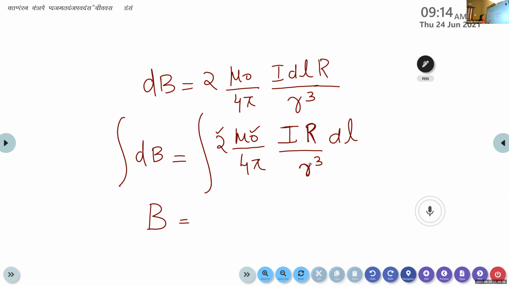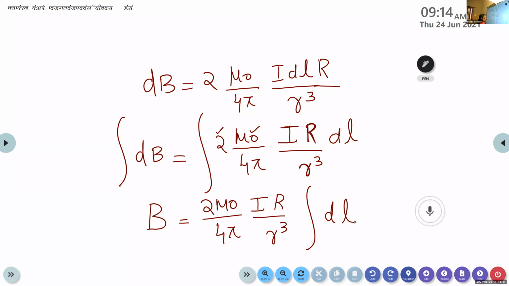So B is equal to 2 into mu 0 by 4 pi, IR divided by R cube. All these terms are constant. So what is left? Integral dl. So B is equal to 2 into mu 0 by 4 pi, IR divided by R cube into integral dl.